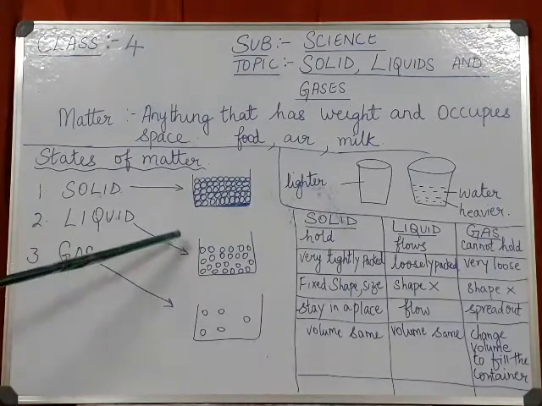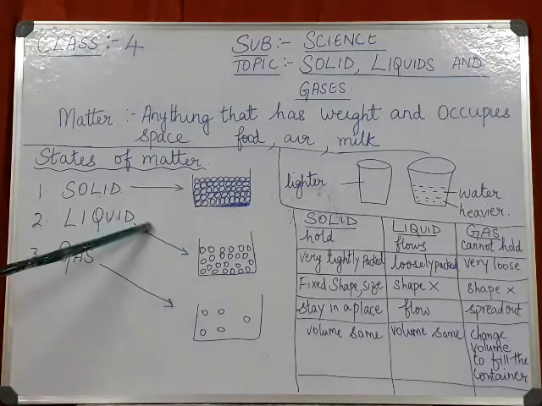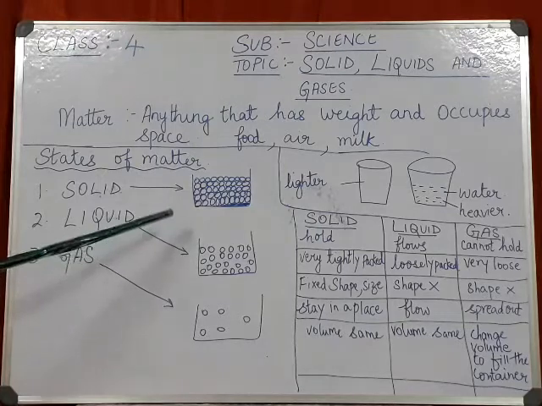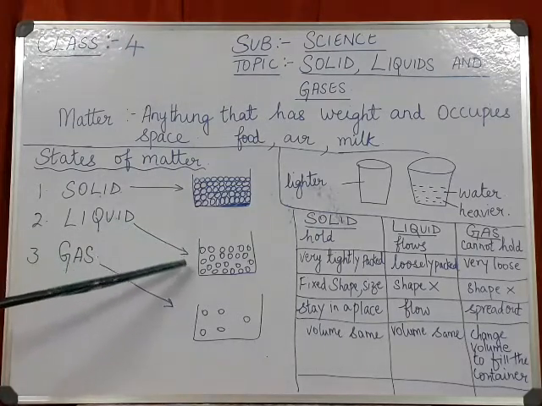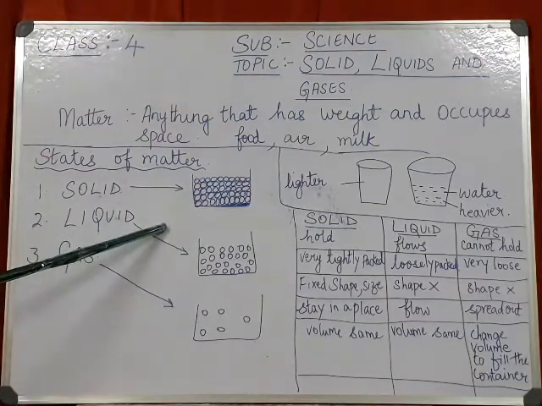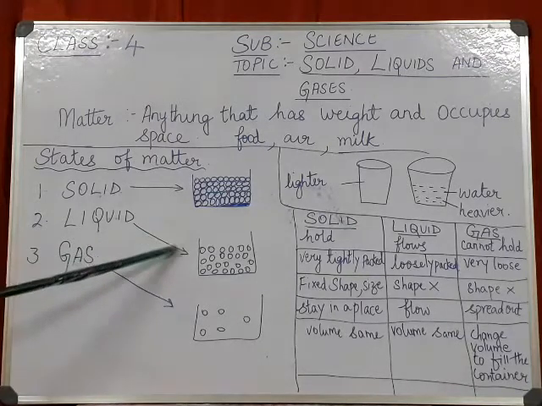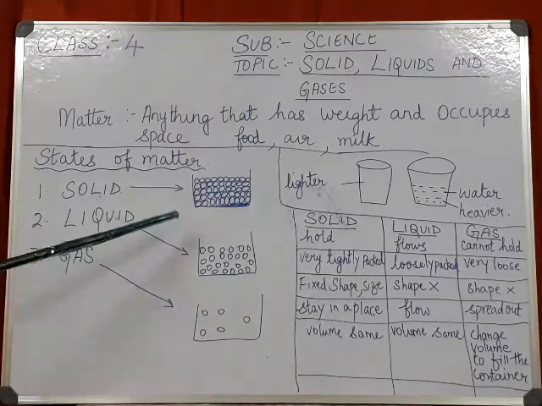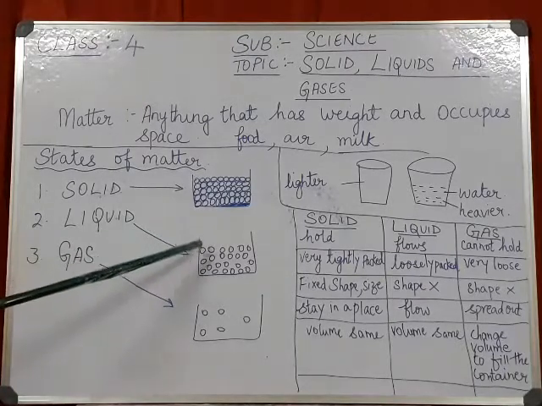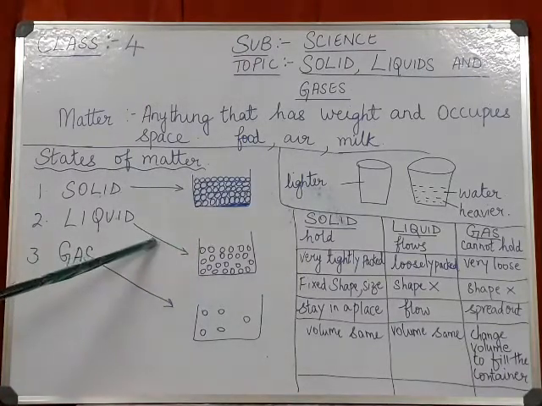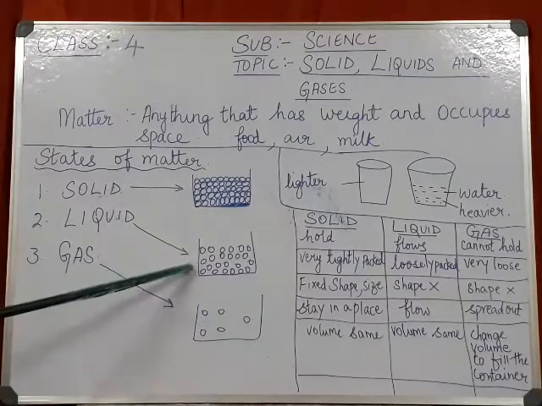Then if you pour it into a glass, the juice will take the shape of the glass. So liquids always take the shape of the container. If you take it into a spoon, it will take the shape of the spoon. So liquids do not have a definite shape, they take the shape of the container.